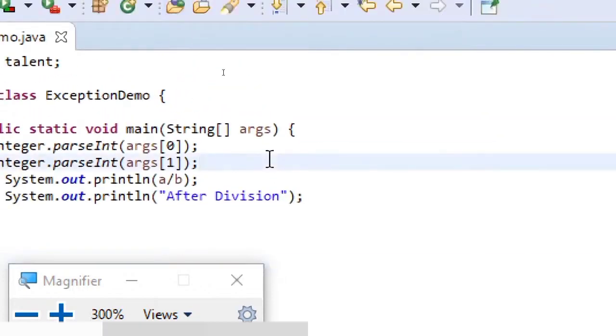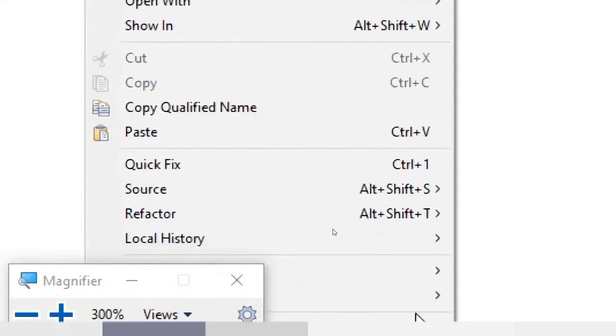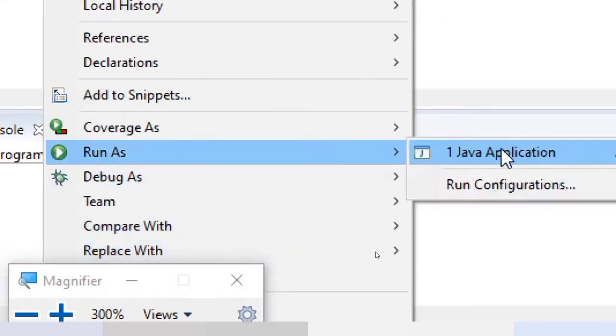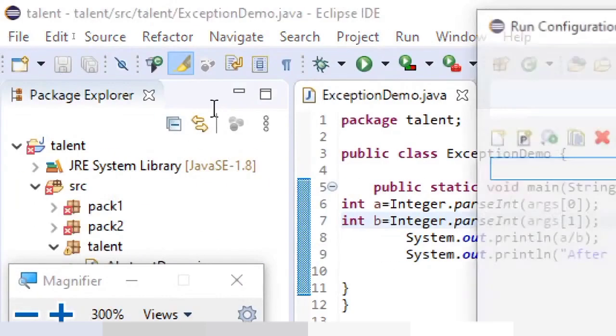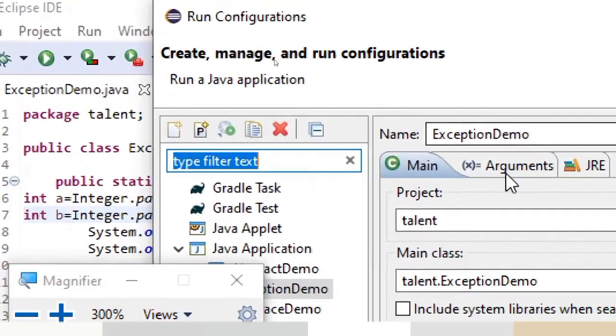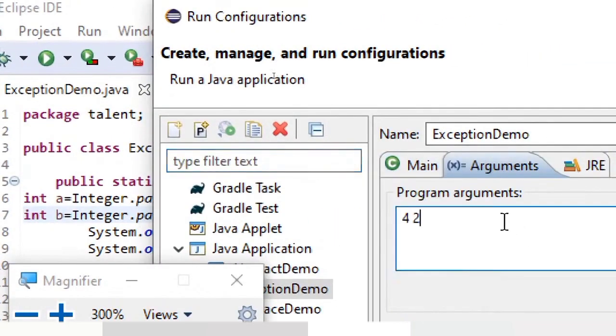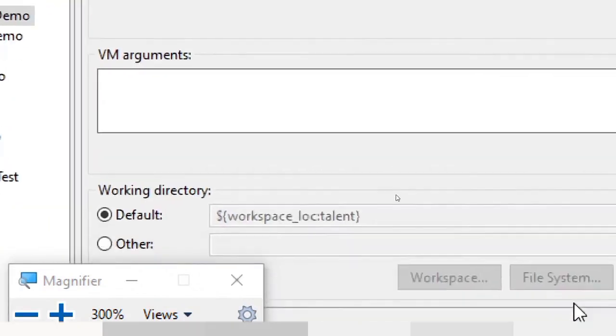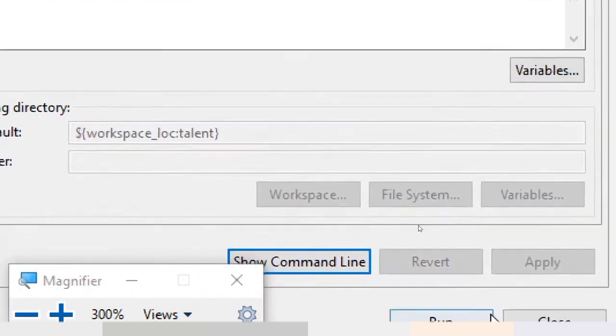Now suppose I modify the argument to 0, and then apply and close.